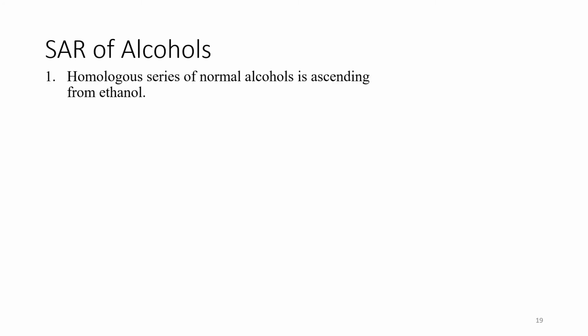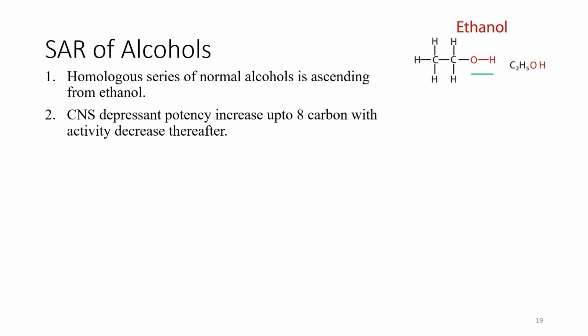Now let's discuss the SAR of the alcohols. First point, the homologous series of normal alcohols is ascending from ethanol. Means the sedative or hypnotic action is not for methanol; it starts from ethanol. Ethanol, as we all know, has two carbon atoms with the alcohol group bound to it. But the CNS depressant potency increases up to 8 carbons. If the carbons are more than 8, then the activity will start to decrease.